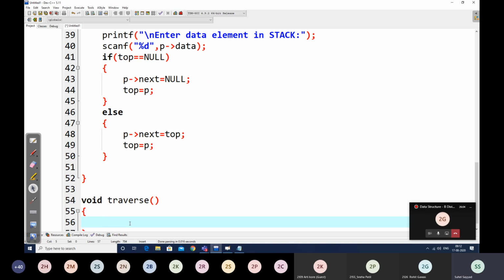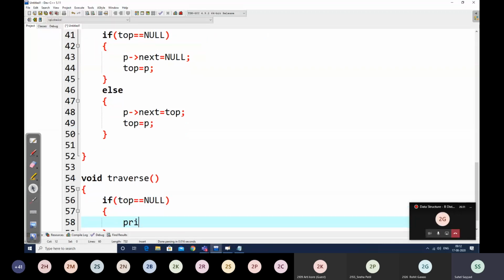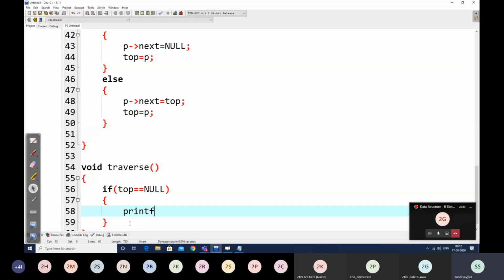Then in traverse, what do we do? In traverse also we check whether the linked list is empty or the linked list is containing some elements. If the linked list is containing some elements, then only we go for printing those elements, right? So how do we check whether the linked list is empty? If top is equal to null, then the linked list will be empty. So what is the meaning of linked list is empty here? In this case the stack is empty. So here we'll print stack is empty.